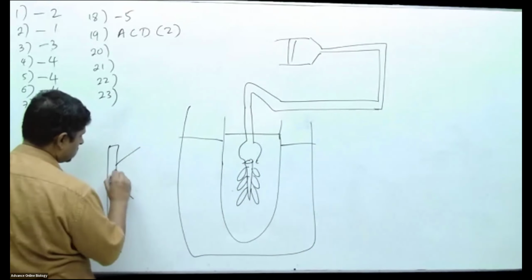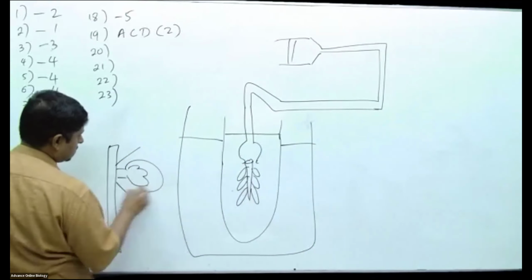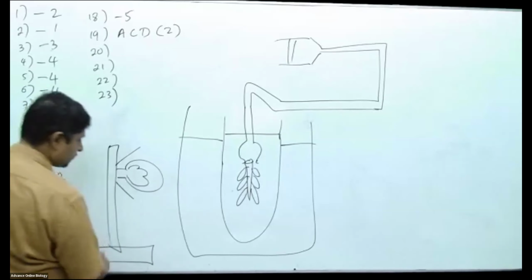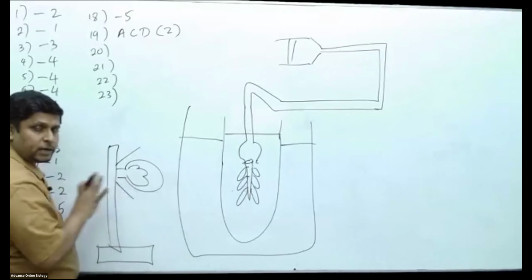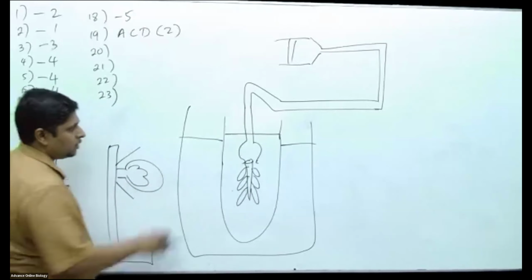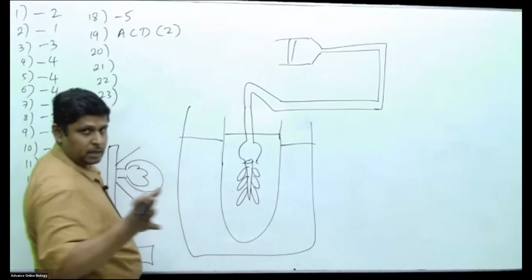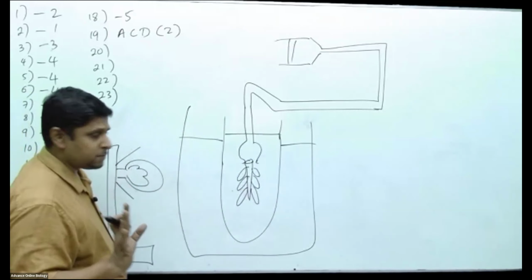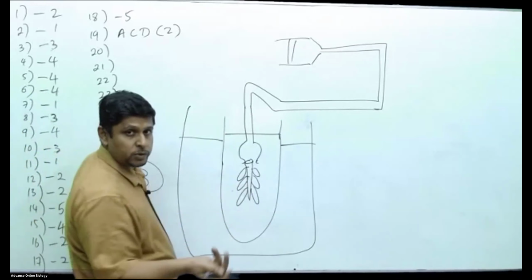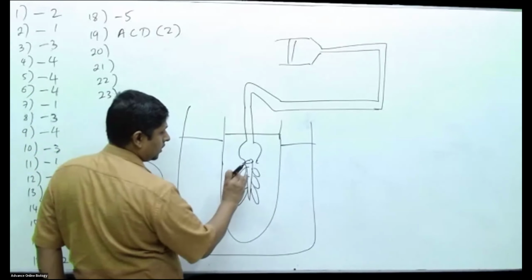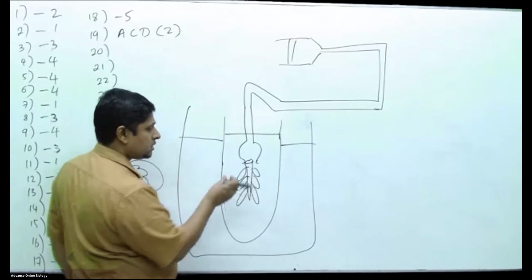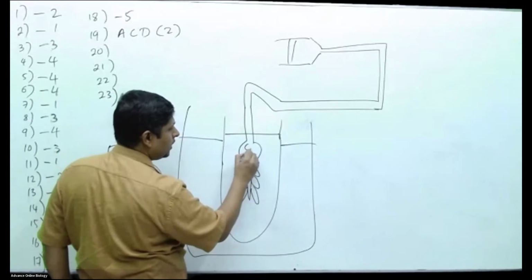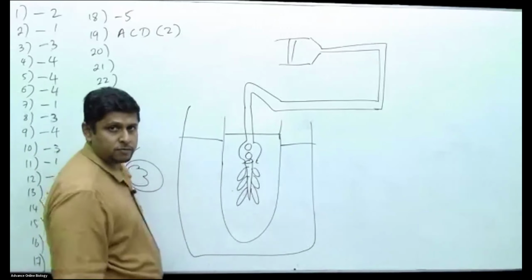This is a light source, kept near. By adjusting the light source, we are changing the light intensity. This outer water bath maintains the required temperature for the experiment. The plant's cut shoot is turned upside down, and this is upright. The upright stem piece is for uniform release of oxygen from the cut surface.